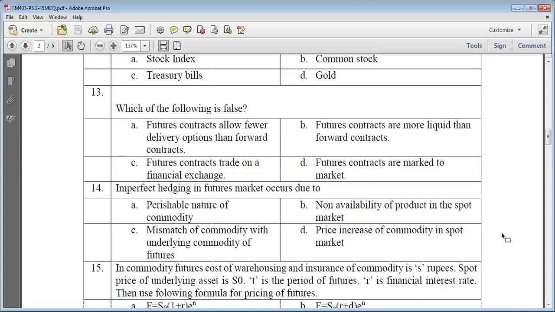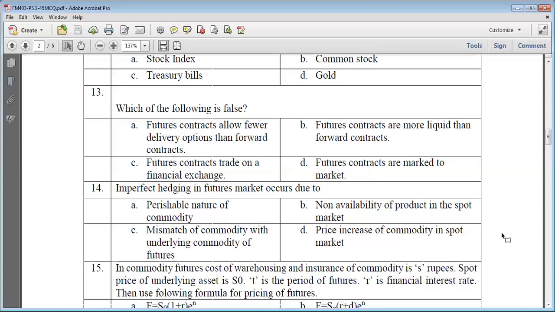Because suppose you are going to minimize the risk of petrol, but you observe that no derivative contract is available on petrol. So what you have to do? You have to select a very close alternative. You have seen that there is a futures contract where the underlying asset is diesel, and diesel is a close substitute of petrol.